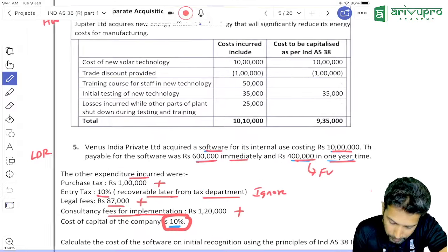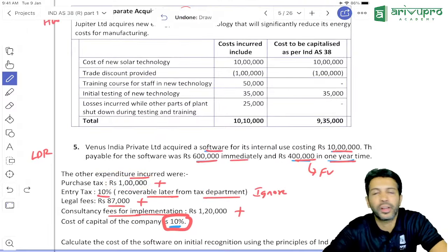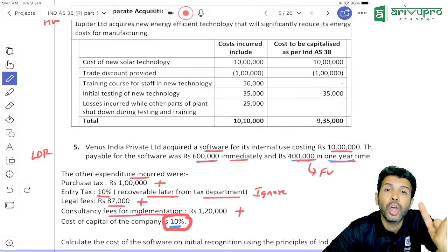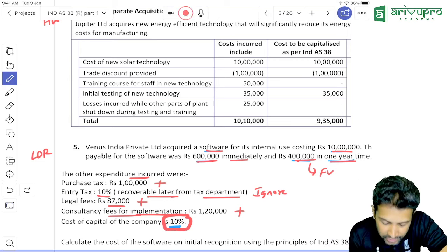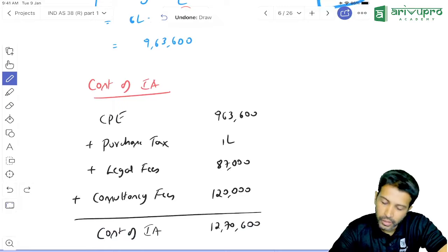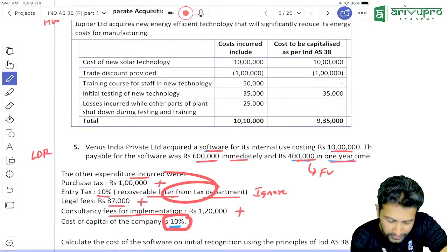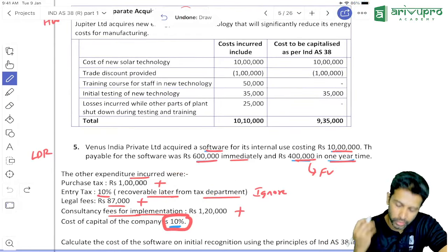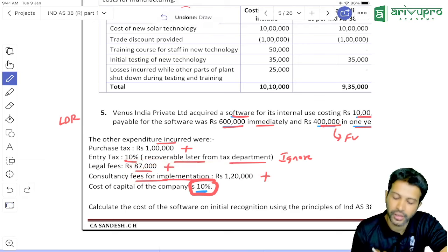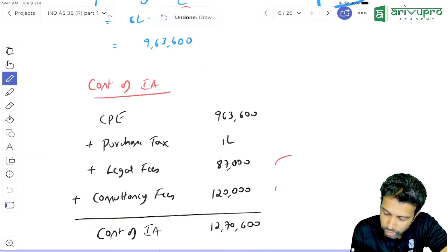Okay. Then other cost. What other cost we have? Purchase tax. Any information about refundable, non-refundable? No information. So we are assuming it as what? Non-refundable. So can we add this purchase tax? Yes. So add 1 lakh rupees. Then entry tax, they told we can recover. So we will add or we will ignore? Ignore. Legal fees and consultancy fees for implementation, can we add? Yes. 87 and 120 also you can add.